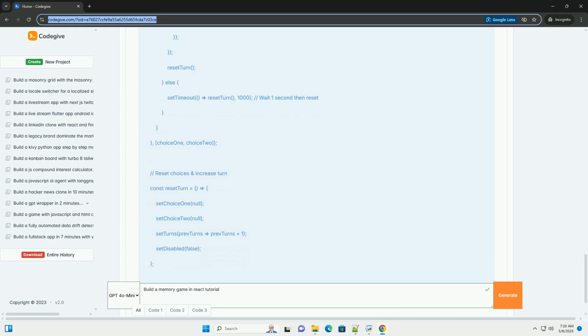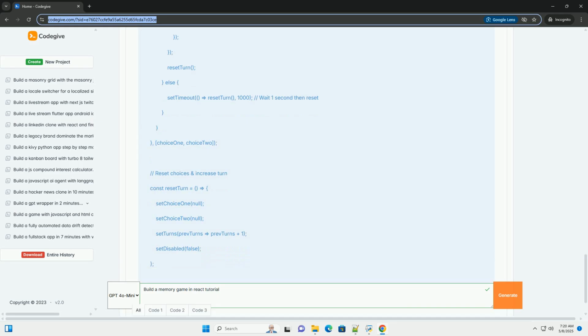Handle choice function. This function is called when the user clicks on a card. It updates either choice 1 or choice 2 based on whether the user has already made a first choice. useEffect hook, card comparison. This useEffect hook runs whenever choice 1 or choice 2 change. It effectively performs the comparison logic.